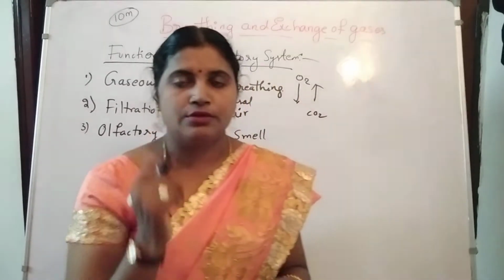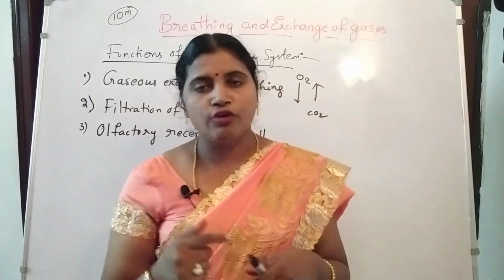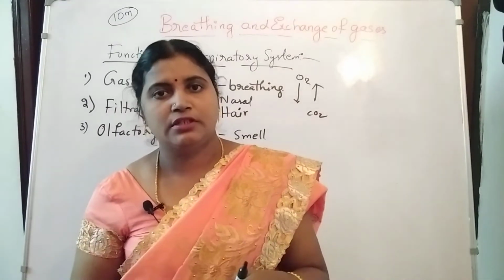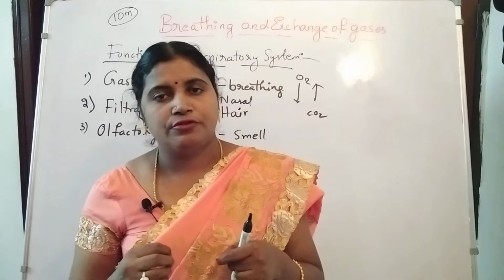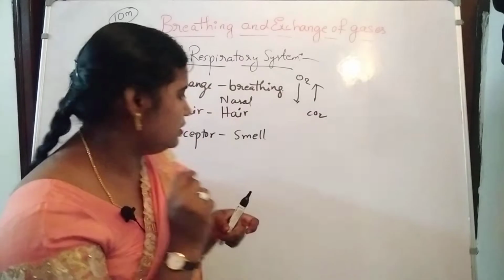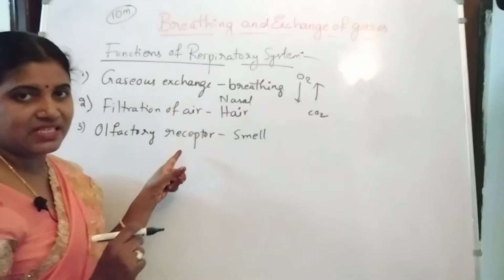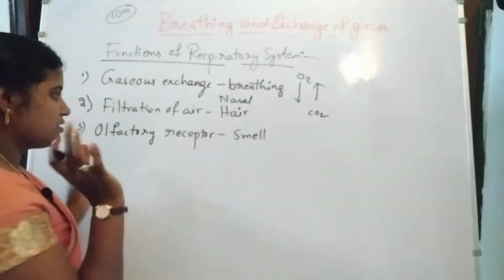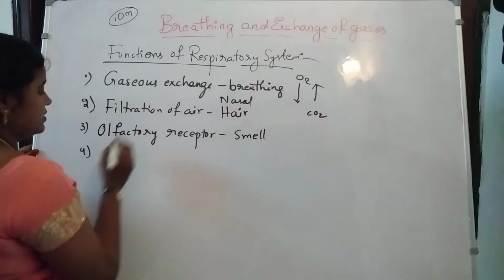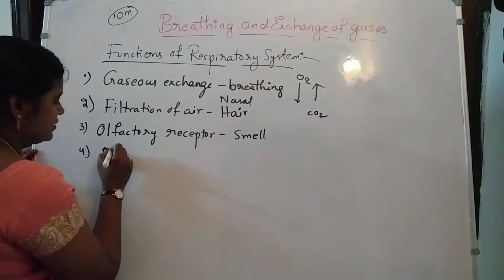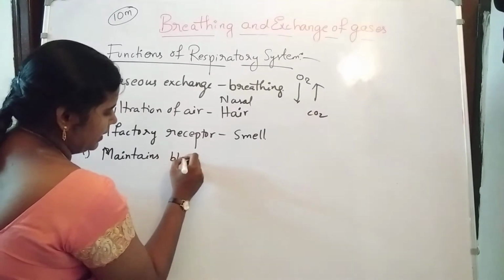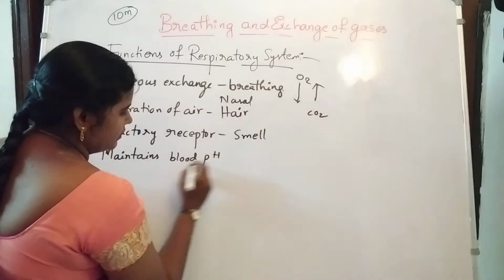See, in the nose it contains the olfactory receptors. A receptor itself receives the information, and that information is regarding smell. So olfactory receptors are responsible for identifying the smell, and the respiratory system also maintains the blood pH levels.